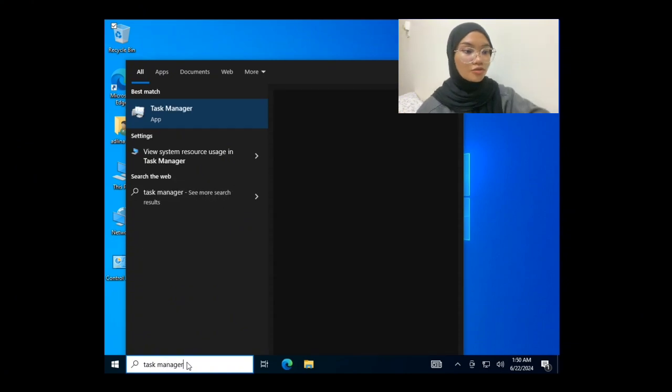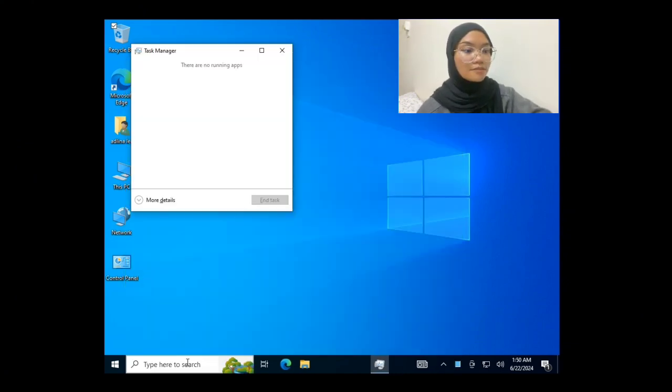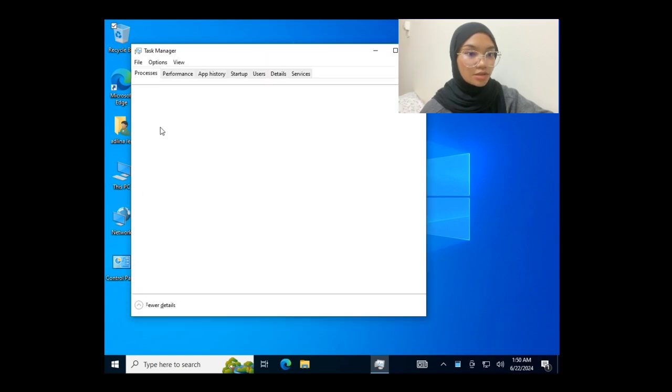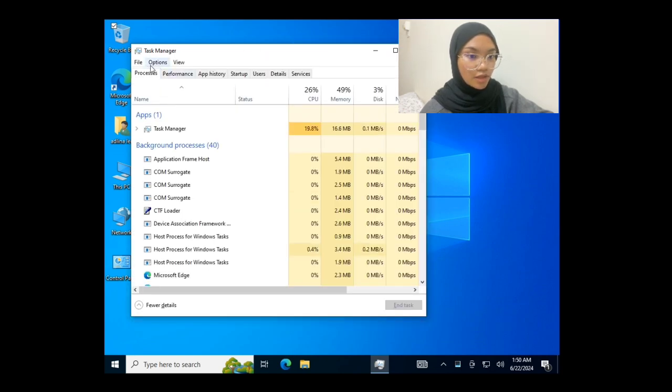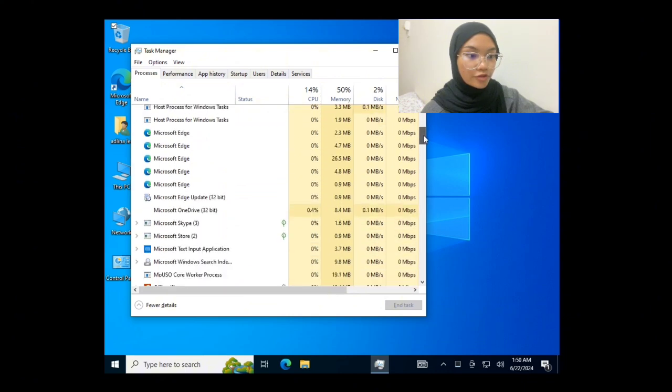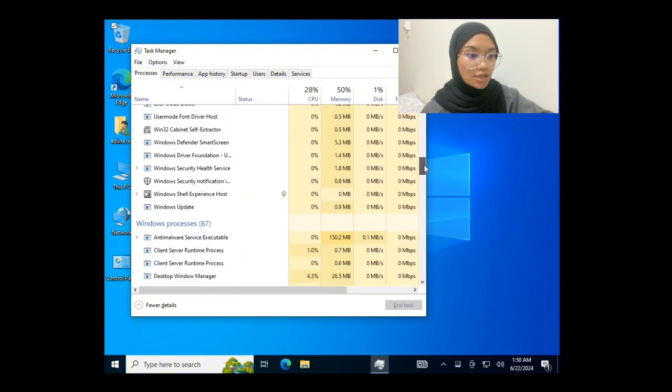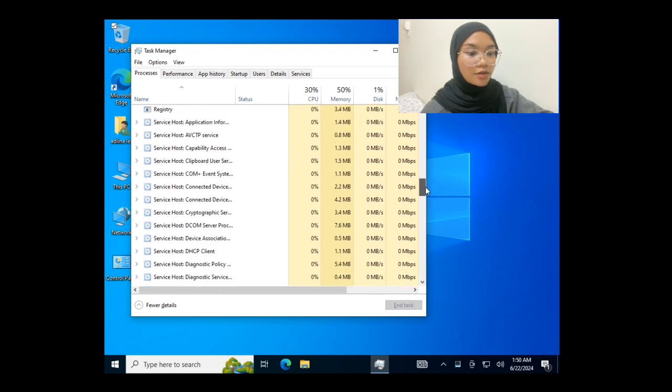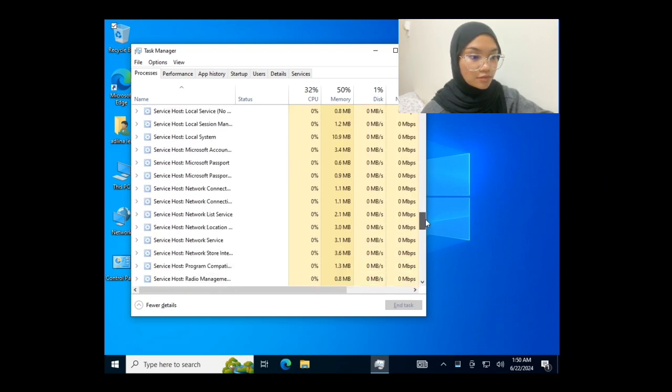Next, I'll show you how to run Task Manager. First, you have to search Task Manager on Windows and click it. It will show you the currently running programs on your device. These are all the running programs that are working on your PC.